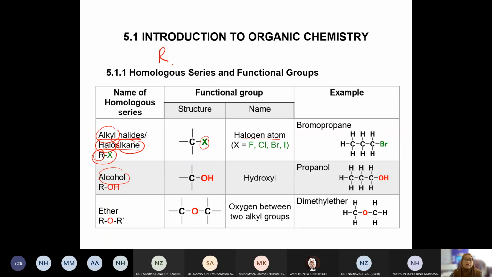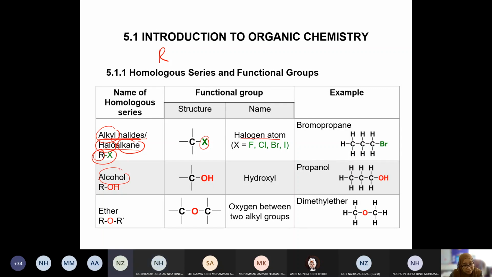X is halogen. In organic chemistry we cannot simply use X as an unknown, because it represents something. We have to choose something else not related to X. X is known as halogen.